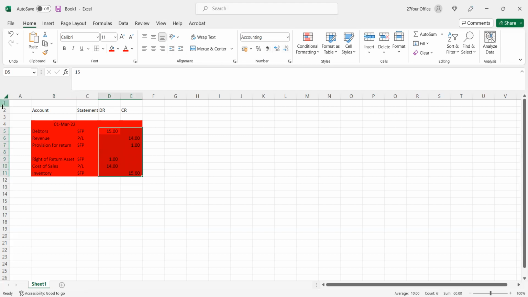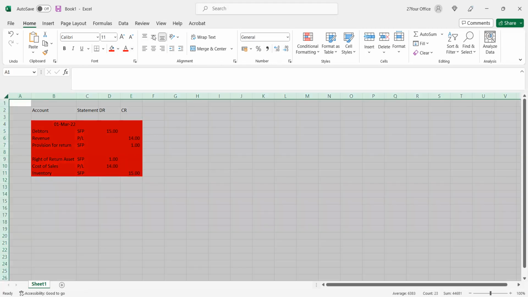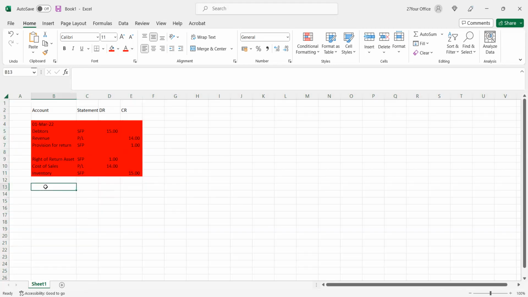But in this scenario, because we can't recognize revenue, we can't recognize anything to do with revenue on 1 March 2022. Because we can't recognize revenue, the accounting standard allows that you don't have to recognize any cost of sales, because we want to have that matching aspect.